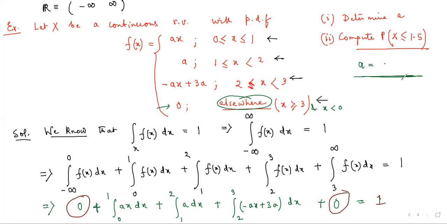Yes, half. So the value of a that is coming is half. So a, the constant, is half. It is matching now. So the first part is done.